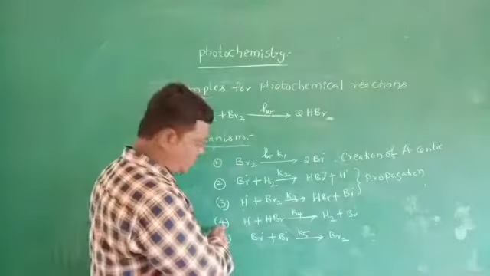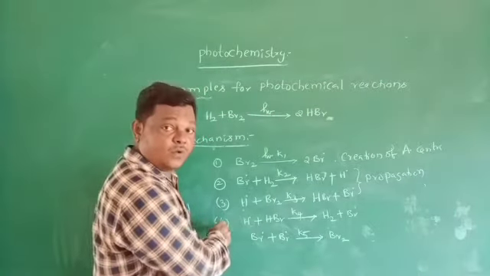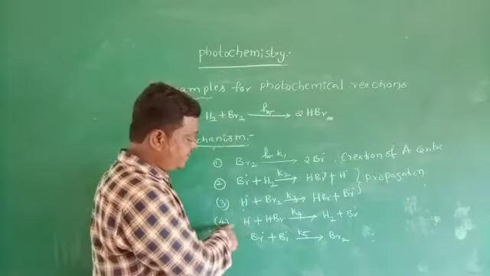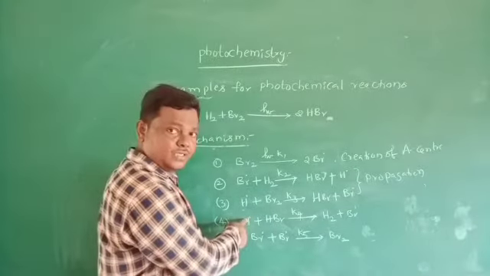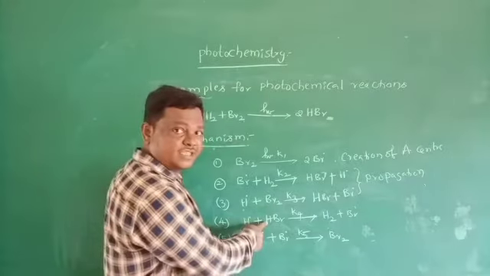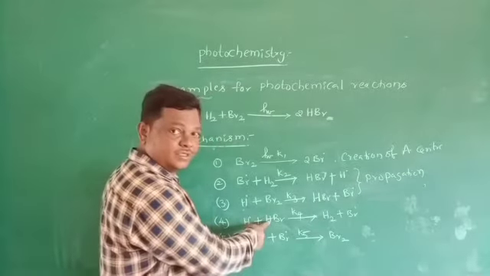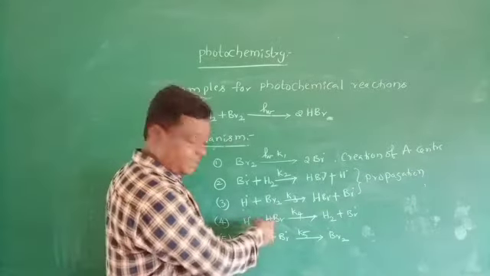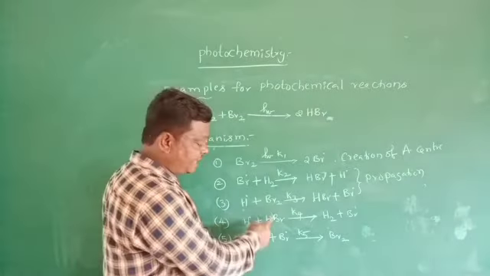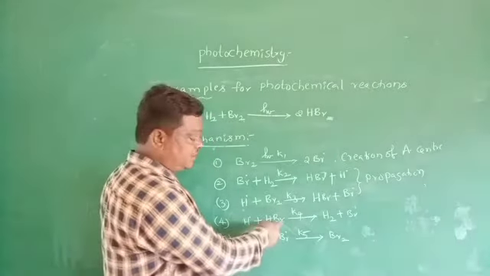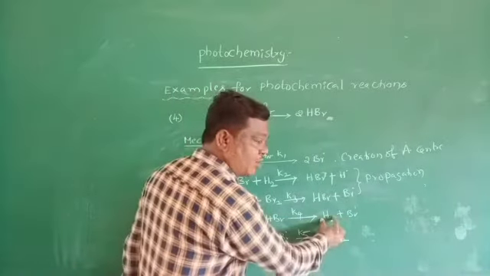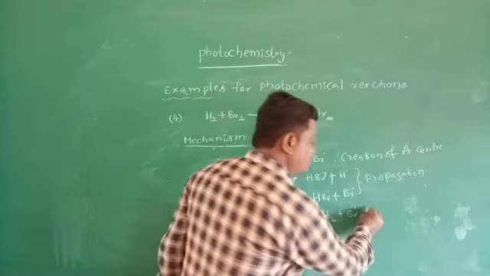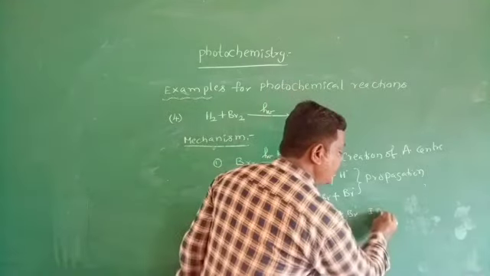And the fourth step, here this hydrogen active center or hydrogen radical interacts with the product. This decomposes, and we are getting hydrogen molecule and bromine radical. So this step is called inhibition.